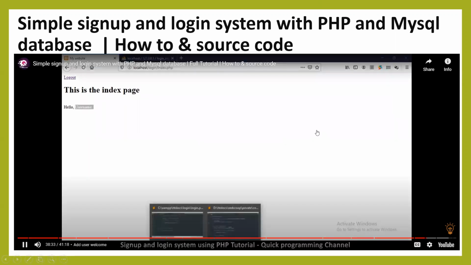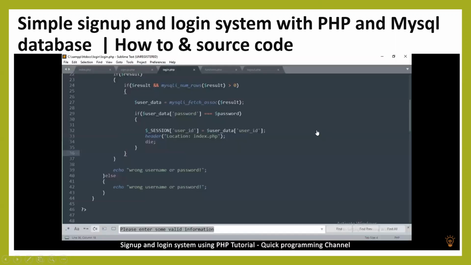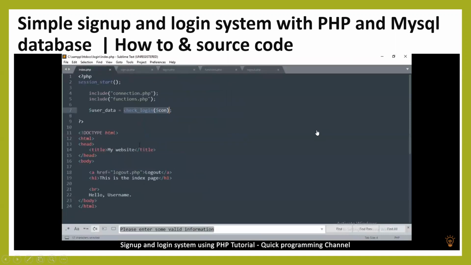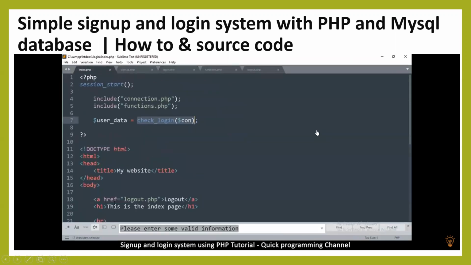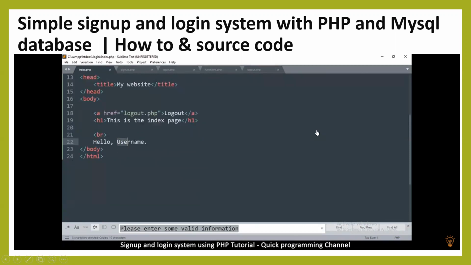To do that, we will go to the index page. And right here where we're saying hello username, remember that if the user is not logged in, they will be redirected. If they are logged in, this user data will contain their information. So we can simply come here and use PHP, open PHP tags, and then echo out their name.